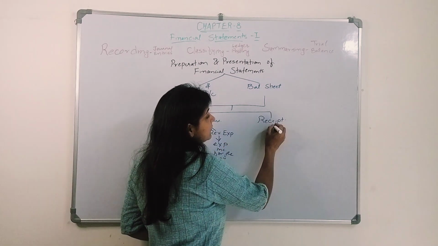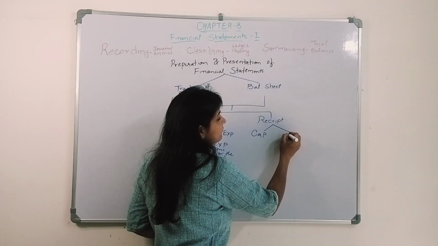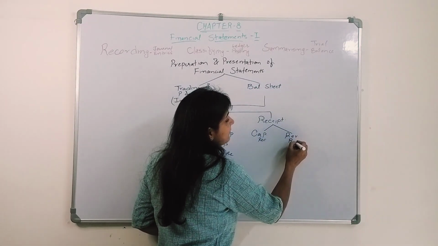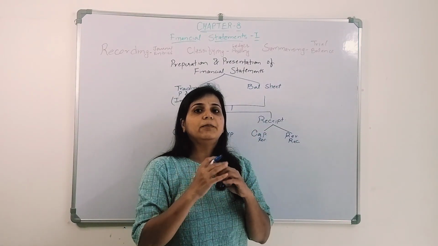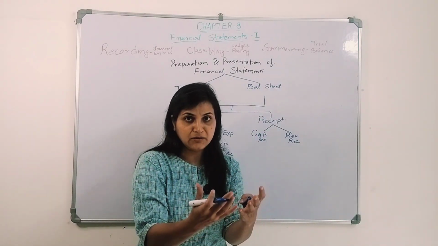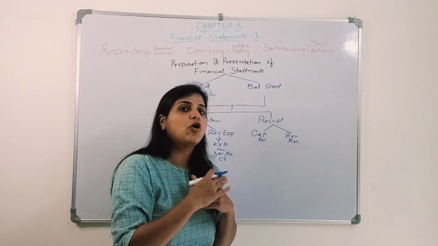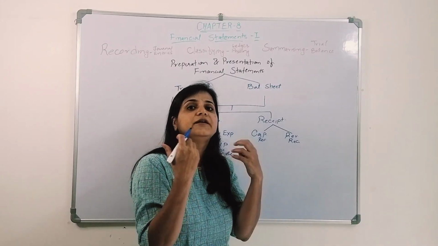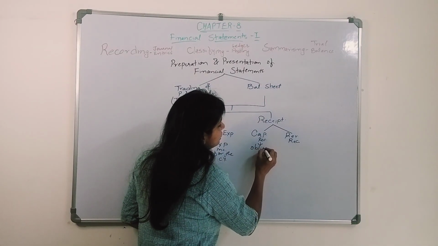Similarly, when we talk about receipts, that is the money we received, those receipts can also be categorized into two parts, that is capital receipt as well as revenue receipt. When I say capital receipt, it means there is an obligation to pay that money, right? We have got money from somebody and there is an obligation. You have to return that money. So there is an obligation to return money.